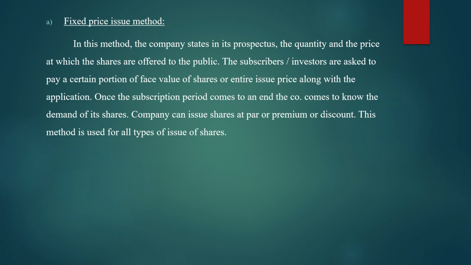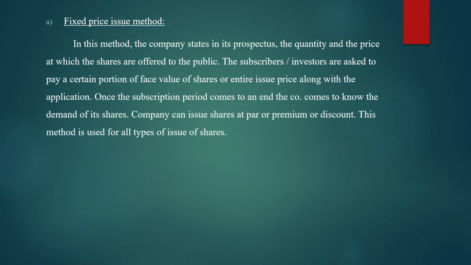Company can issue the shares at par, premium or discount. Par means when face value is equal to market value. Premium means when shares are issued at more than their face value. And discount means when shares are issued at less than their face value.